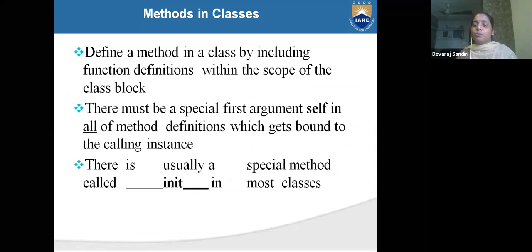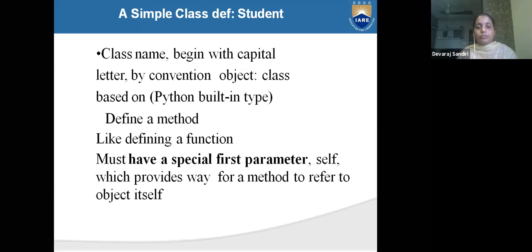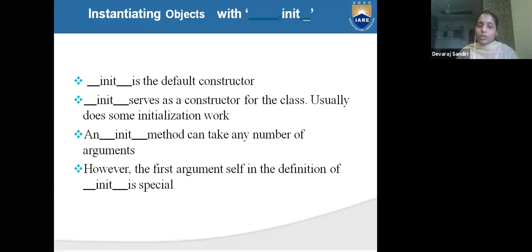There is usually a special method called init in most classes. The class name begins with a capital letter by convention. A class can be based on a Python built-in type object. Defining a method, like defining a function, must have a special first parameter self, which provides a way for a method to refer to our object itself. Init is one type of method.